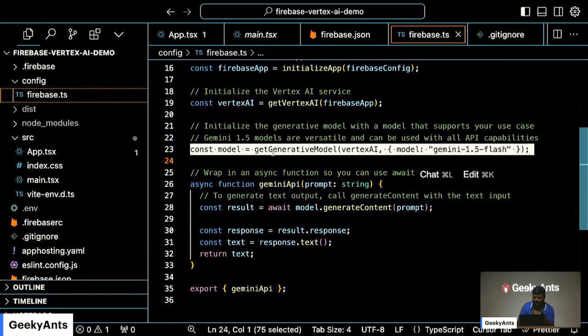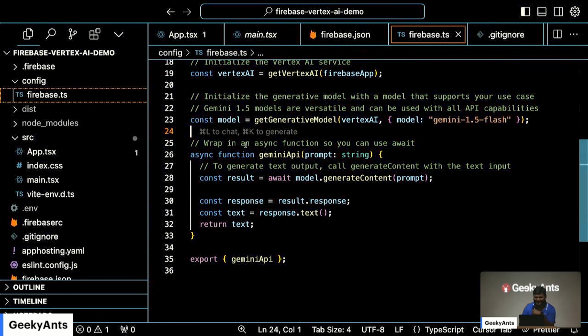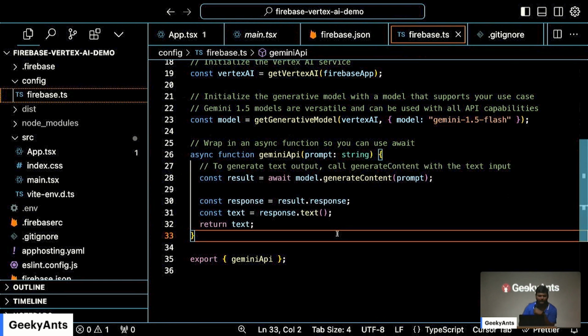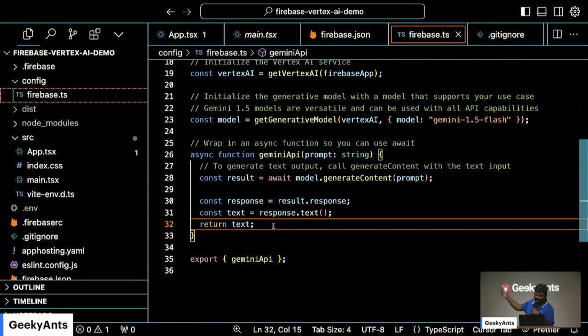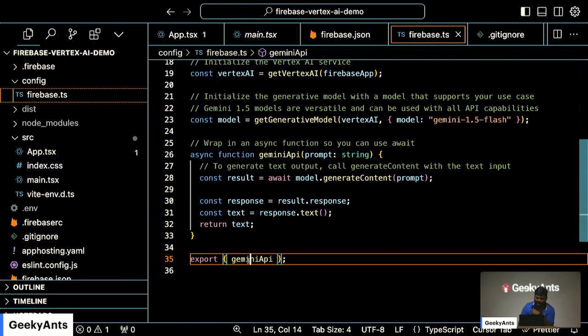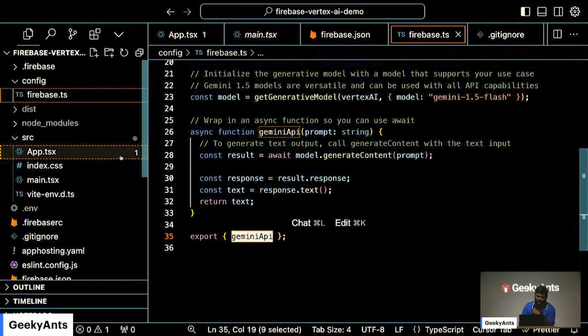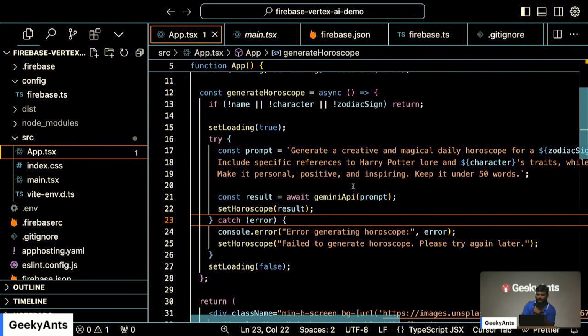And then just load the generative AI model from Vertex AI. What is the model? We are using 1.5 Flash, and it has a 1 million context. And after that, I just created a function, very standard, very easy for people who have been into the JavaScript world: an async function, Gemini API, pass the prompt, get the result, await, and then send back the text. And then I have simply exported just the Gemini API because I don't really need to import anything else from here. In app.tsx, let's ignore the other things, because being React developers, you will see the UI, you will understand what's going on.